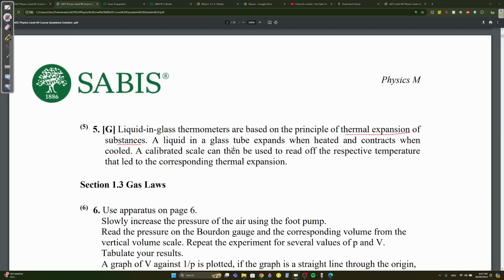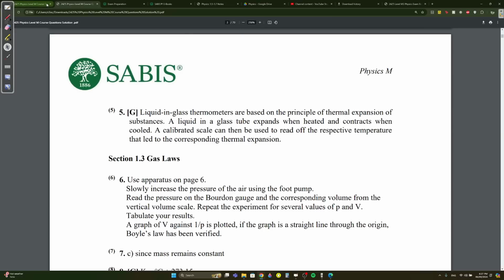A calibrated scale can then be used to read off the respective temperature that led to the corresponding thermal expansion. Pretty self-explanatory. If you heat it, it expands. If you cool it, it contracts.